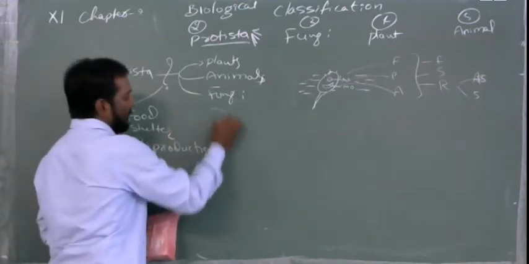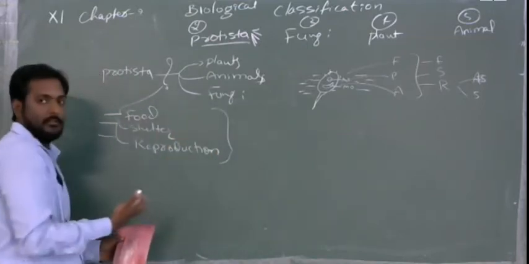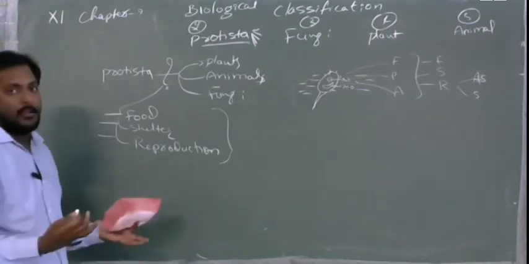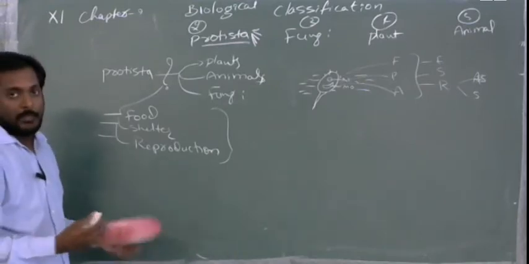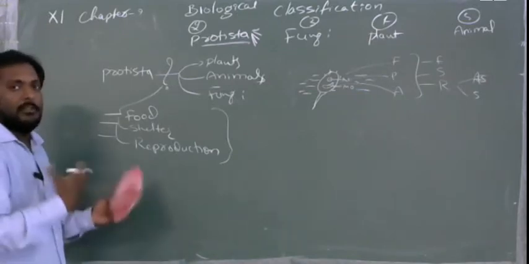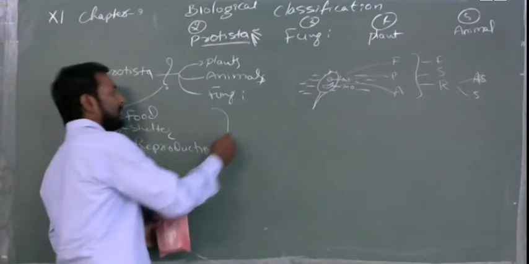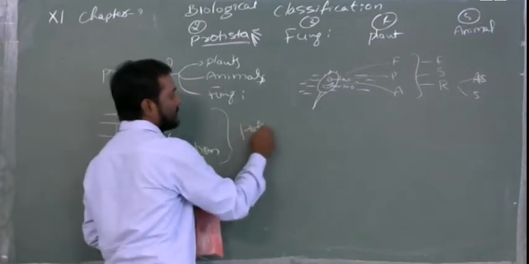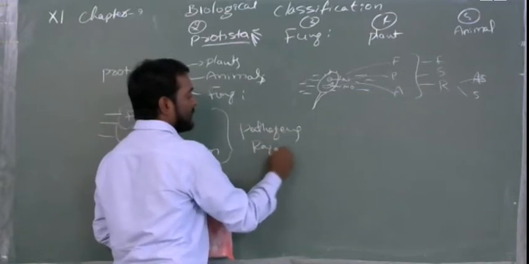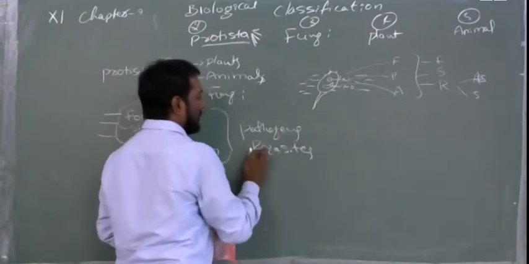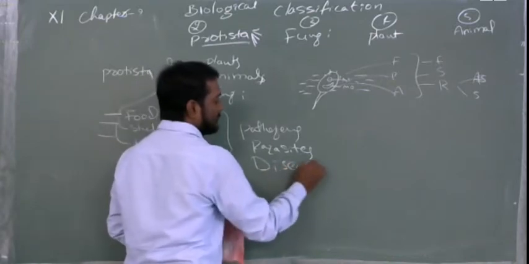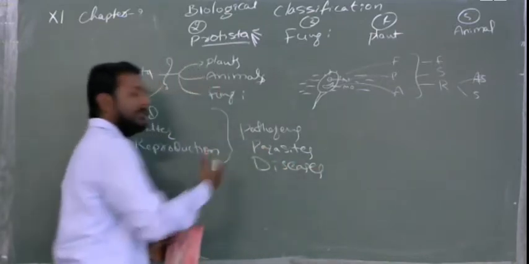And again, during this process, by eating food from other organisms, if they go and attack a plant, the plant loses its own food because the food has been shared. Animals become the food, it means animals will get some diseases. That's why these are called pathogens, also called parasites, or this is called diseases. Understood? This is the reason behind.